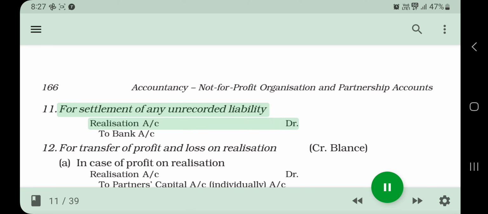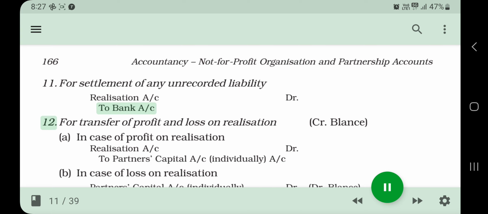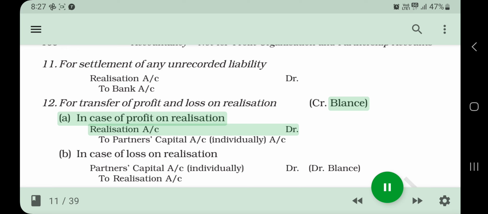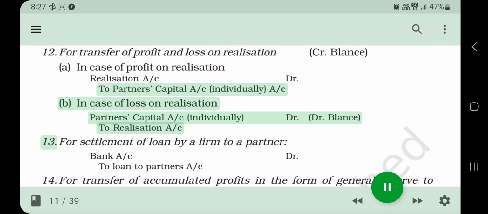11. For settlement of any unrecorded liability: Realization A/c Dr. To Bank A/c. 12. For transfer of profit and loss on realization, crossing balance: in case of profit on realization, Realization A/c Dr. To Partners' Capital A/c individually. In case of loss on realization, Partners' Capital A/c individually Dr. To Realization A/c.